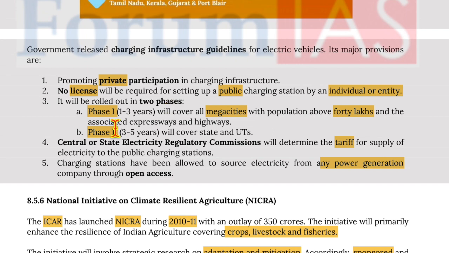It will be rolled out in 2 phases. Phase 1, that is 1 to 3 years, will cover all megacities with population above 40 lakhs and associated expressways and highways. Phase 2 will cover states and union territories. Central or state electricity regulatory commissions will determine the tariff for supply of electricity to public charging stations.